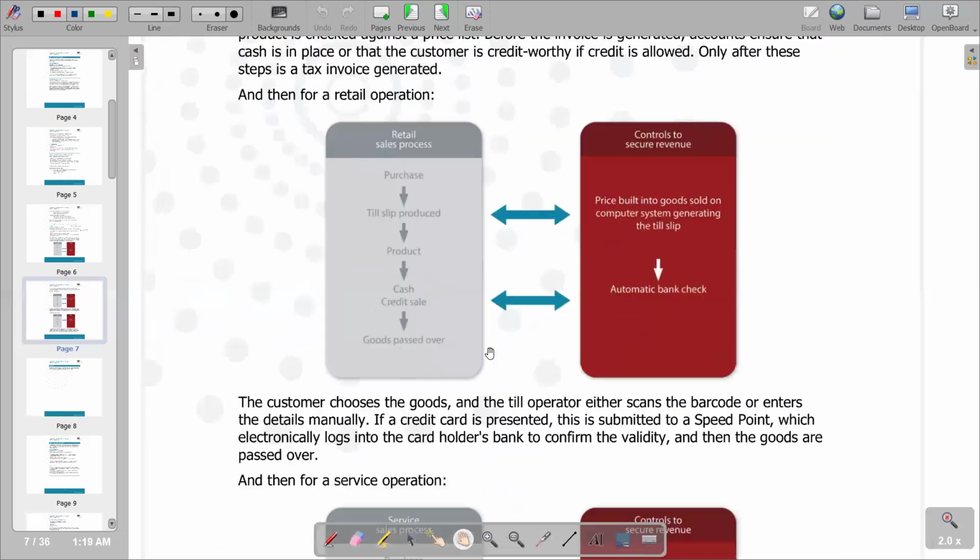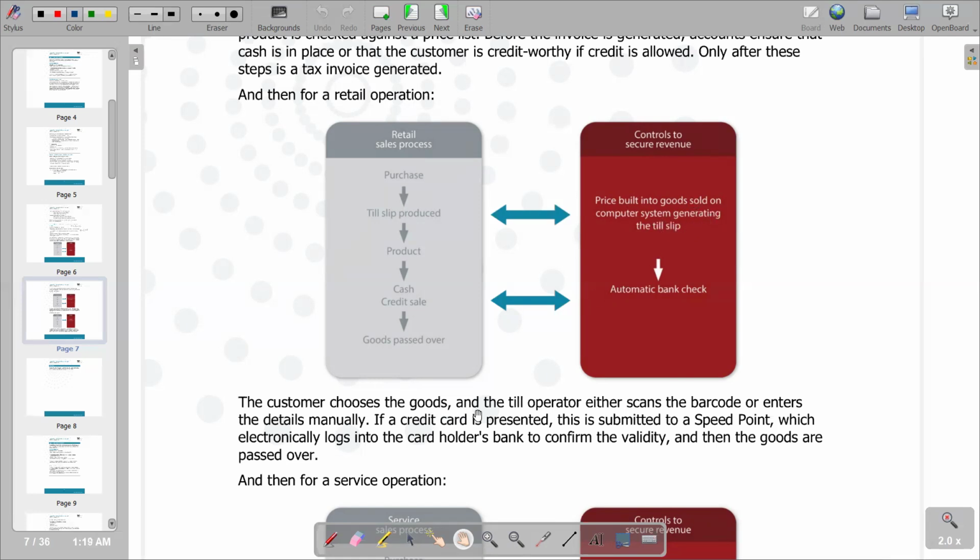Then we have an explanation of what we have on the diagram beneath that, which reads: the customer chooses the goods, and the till operator either scans the barcode or enters the details manually. So that's what we have on this part of internal control measures, whereby it is a price built into goods sold on the computer system regarding the till slip.